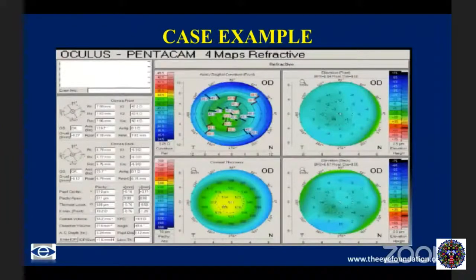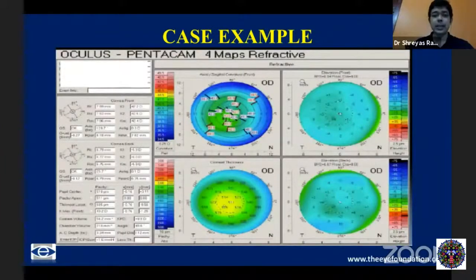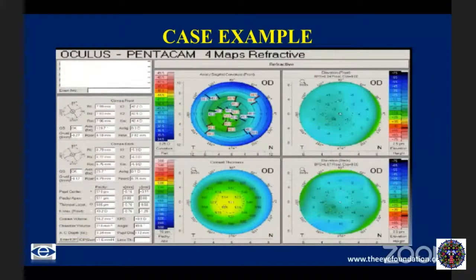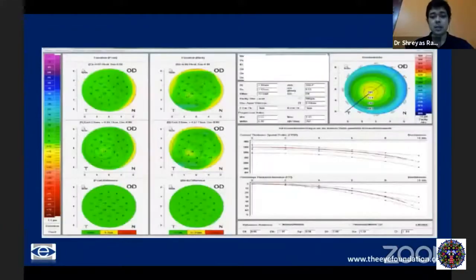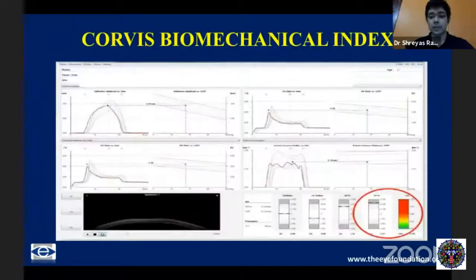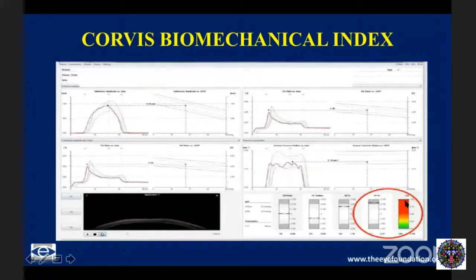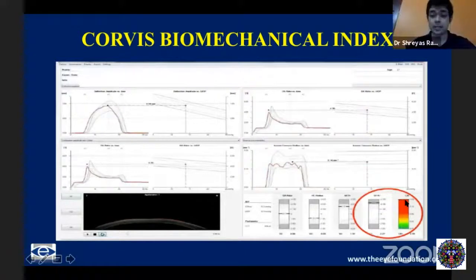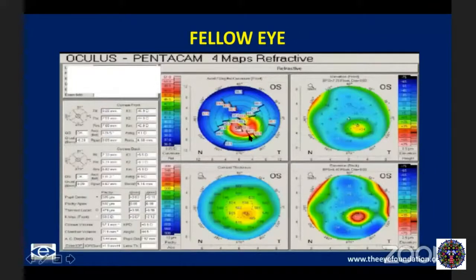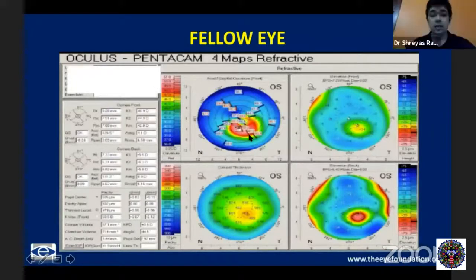A quick example of a case where you can see the Pentacam map, absolutely normal, normal pachymetry, normal elevation maps, absolutely normal overall D. But when you see the CBI, it is near 1, 0.98, which shows a very much decreased corneal biomechanics. So this is a completely normal Pentacam scan, but an abnormal CBI. If you look at the other eye of this patient, the fellow eye has frank corneal ectasia. So this was a normal eye of a patient who had corneal ectasia.